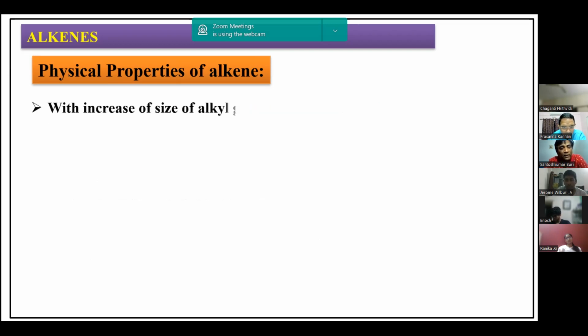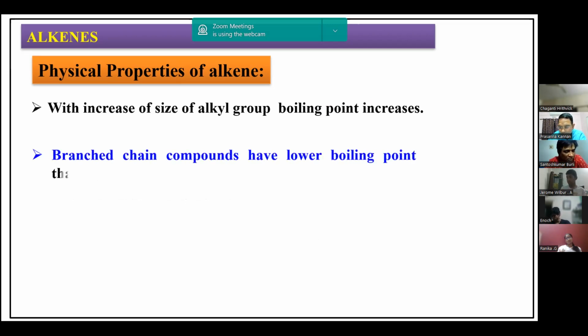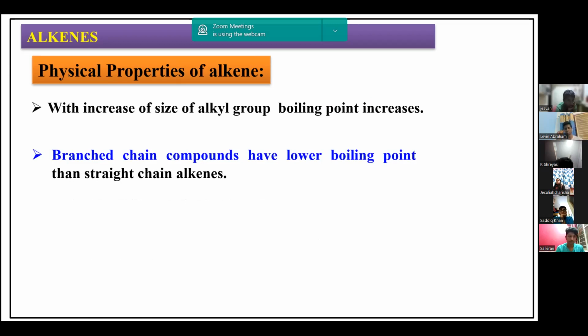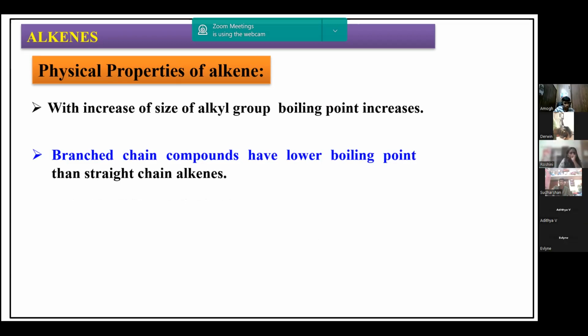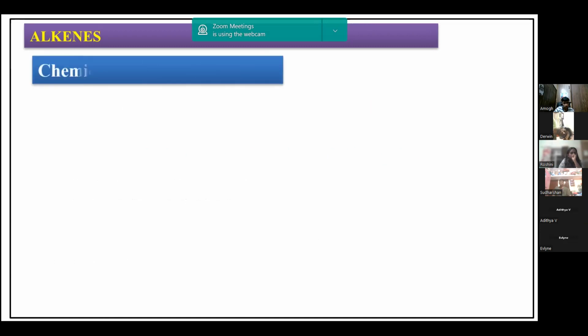With increase of size of the alkyl group, the boiling point increases. As you know, the larger the size, the more the boiling point. Again, branching will decrease the boiling point. As usual, straight chain alkenes have a higher boiling point than branched chain alkenes.